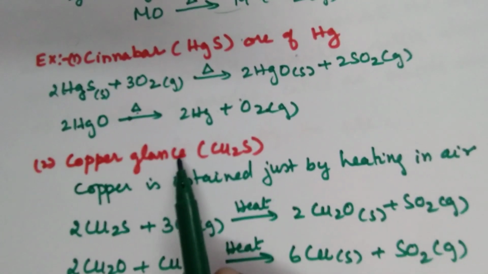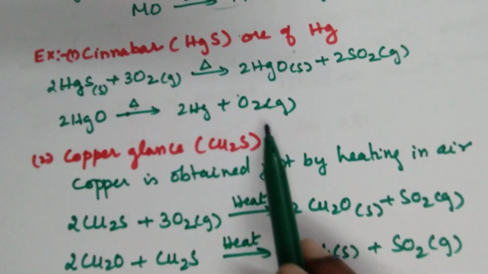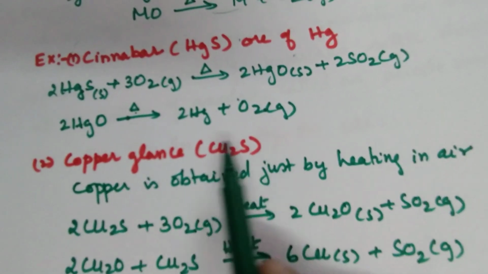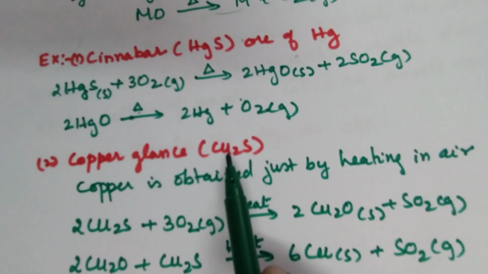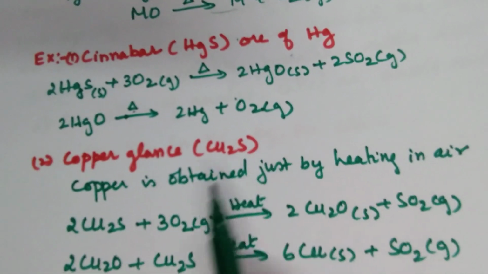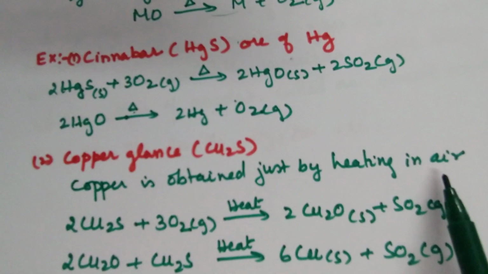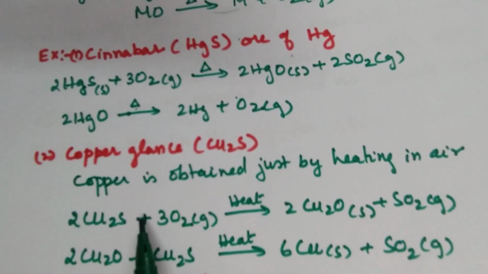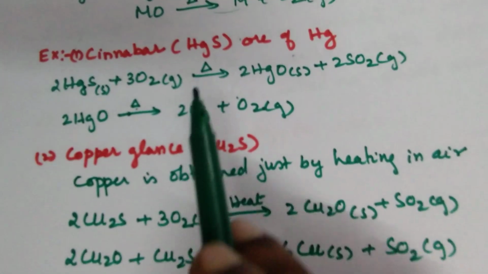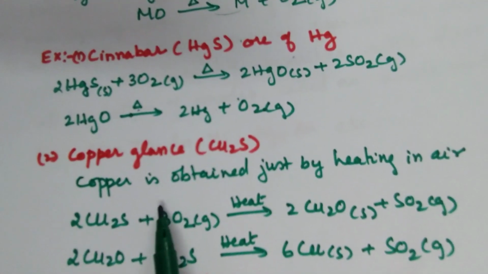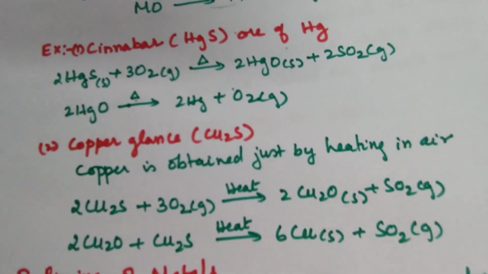So we have taken copper glance. Again it is an ore of sulfide, nothing but Cu2S. Copper is obtained just by heating in air. Here at least we might need two steps, but here in a single step it is getting produced.